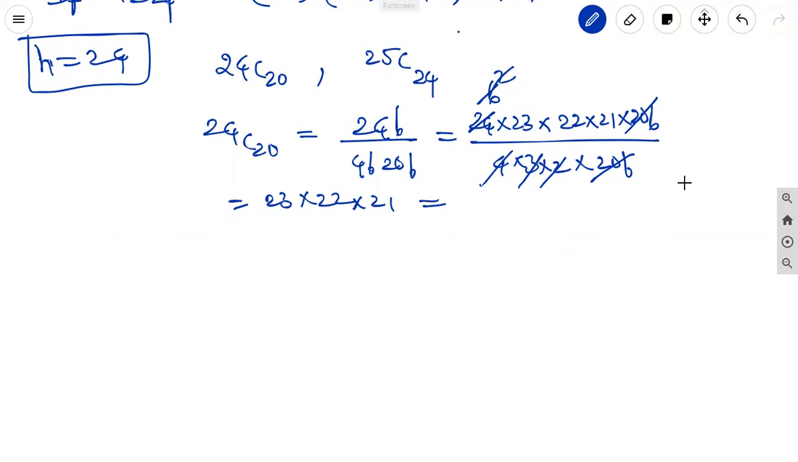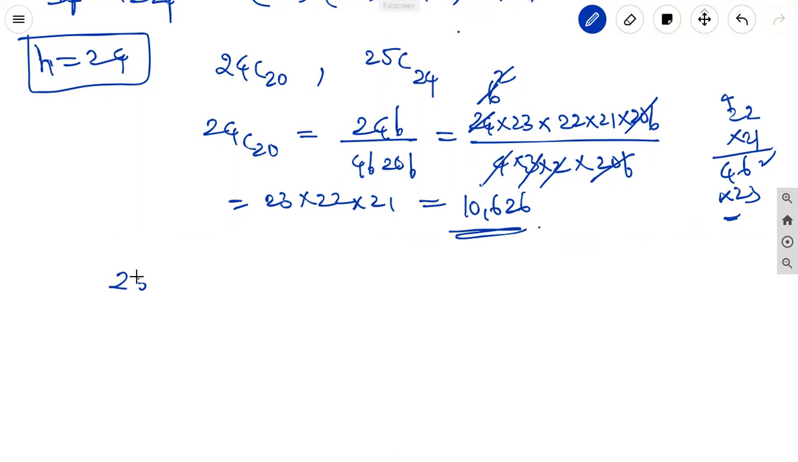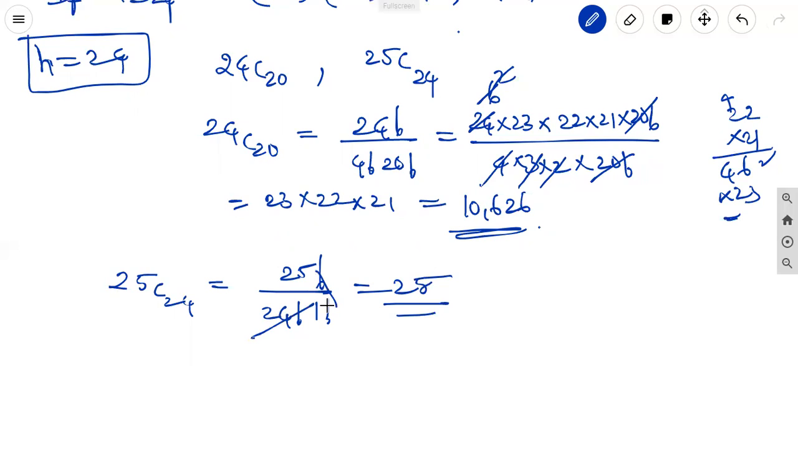21 twos are 42, plus 4, 46 into 23. How much? 10,626. Next, we find 25C24. It is equal to 25 factorial by 24 factorial into 25 minus 24, 1 factorial. Only factorial gets cancelled, 25 is the answer.